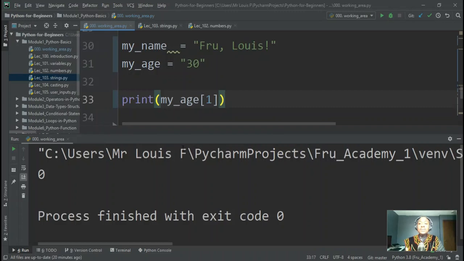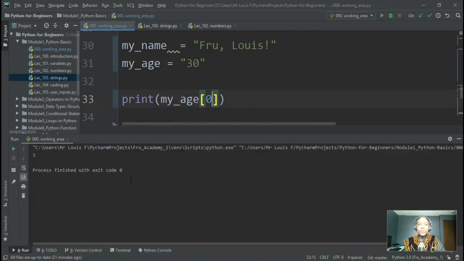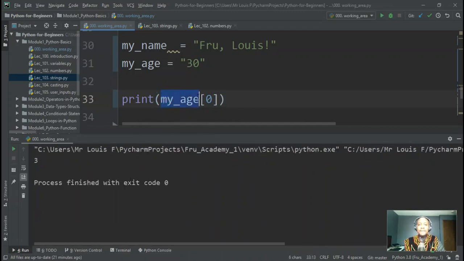You start counting 0, 1, 2, 3. So if you say 0, then you're asking for position 1. If you say 1, you're asking for position 2. So just always remember that in programming, you always start counting from 0. If you want to say give me the very first thing, you're saying give me the thing at position 0. That's just a convention within programming, and it's giving you the first character within my age.